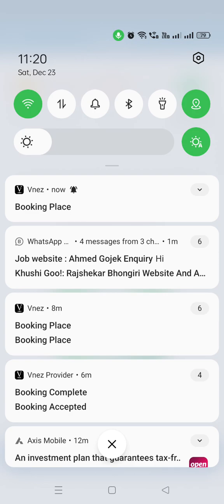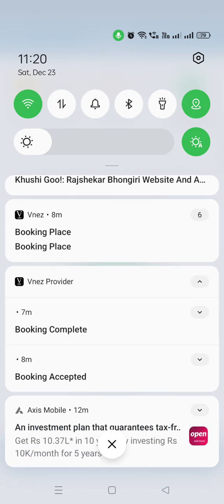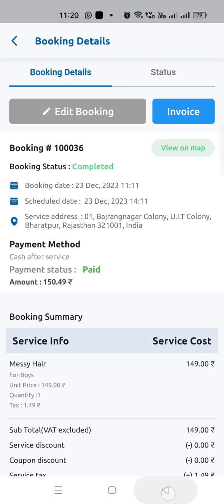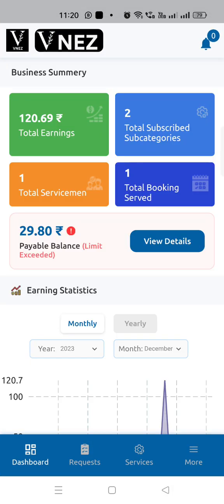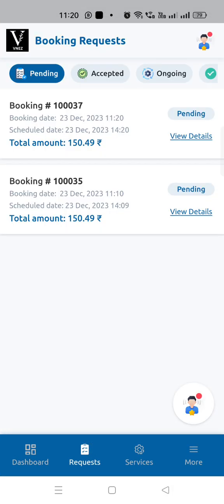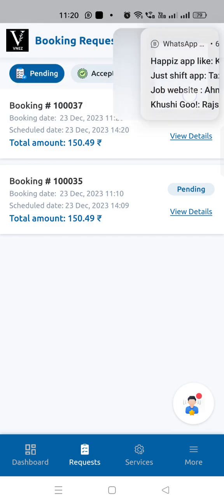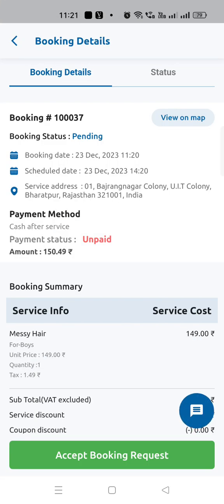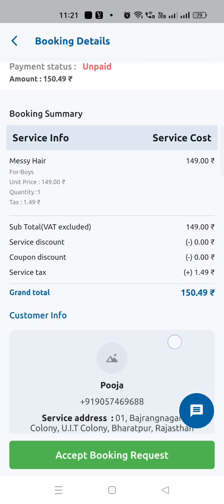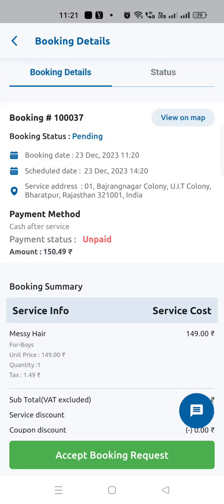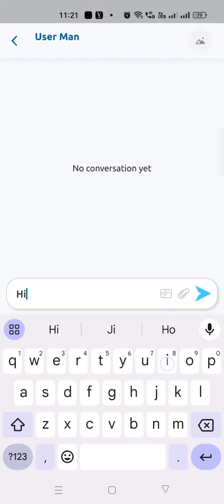And now this booking will go to the provider. The provider application will receive a new booking. If I go to requests, I can see this is a pending request that I just received. I can click on it and I can see the details of the booking: what the booking is, what the customer details are and much more. And now if I want, I can chat with the customer.